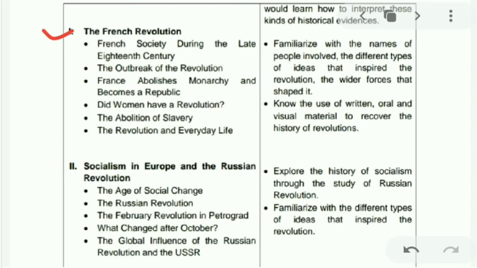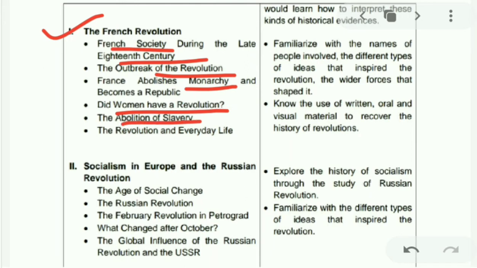It covers the French Revolution: French society during the late 18th century, the outbreak of revolution, France's abolition of monarchy, women in the revolution, abolition of slavery, and everyday life in the French Revolution. These are the objectives mentioned here, on why you need to study the French Revolution and what benefits you derive from it.